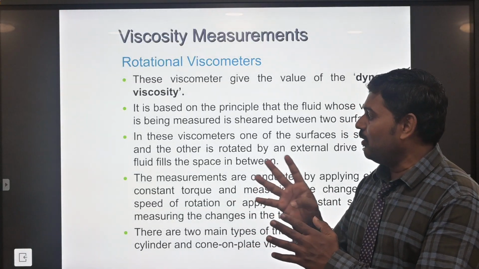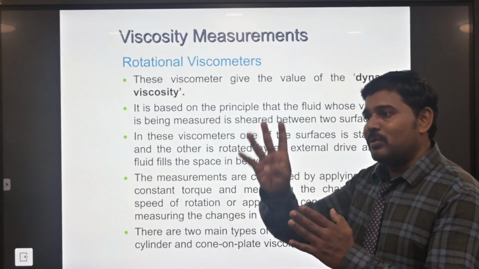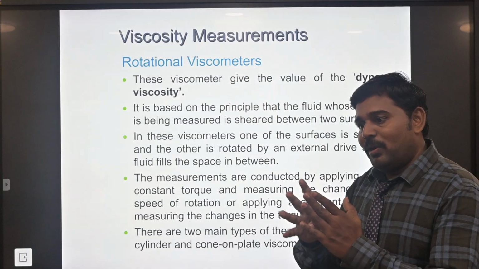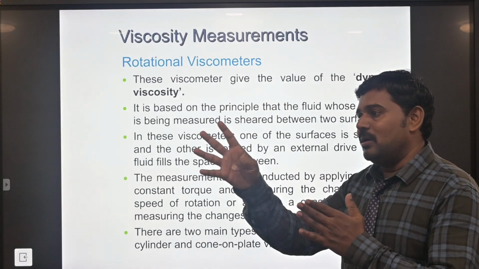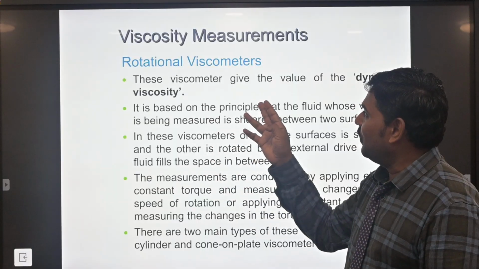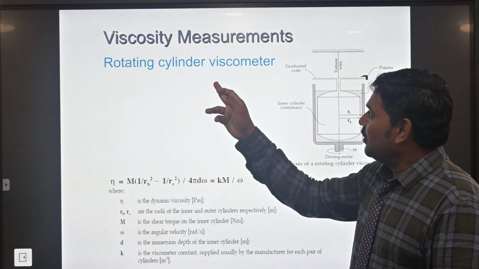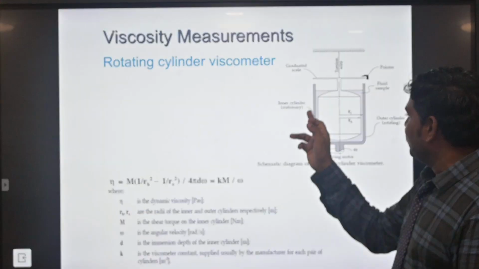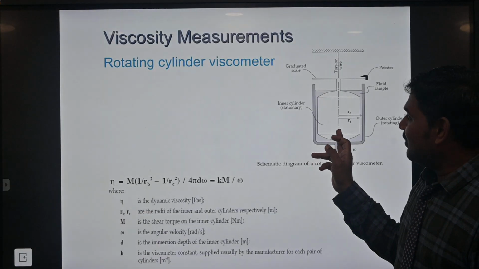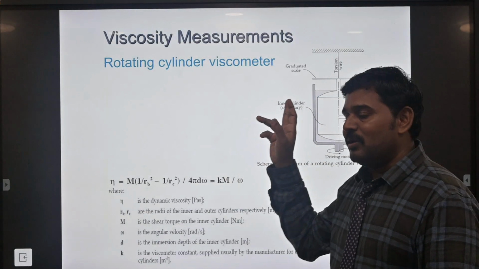The liquid level will be increasing from low level to high level. The molecule will be rotating through the variable pressure rate. That is finding the rotational viscosity. The rotating cylindrical viscometer: the cylinder viscometer is inside the cylinder or outside the inner wall.